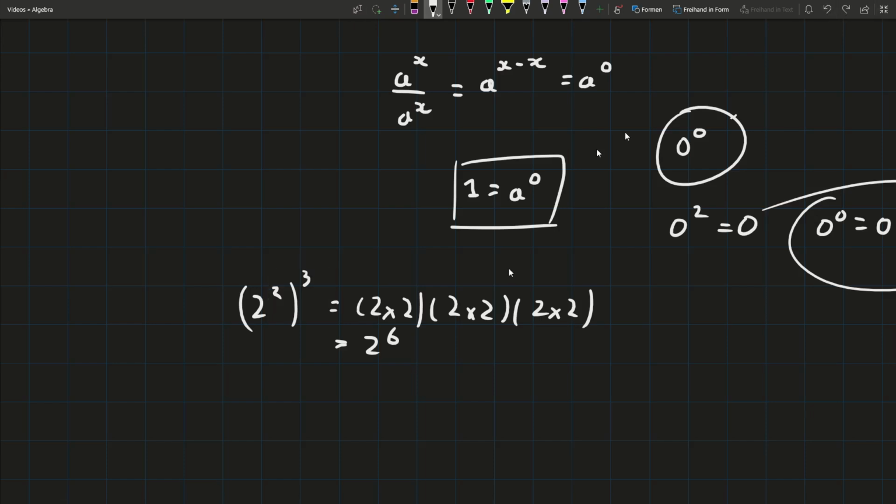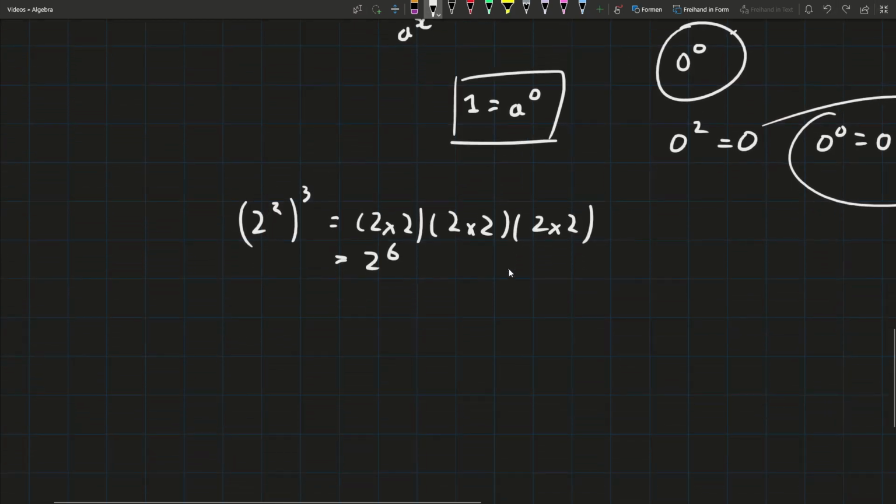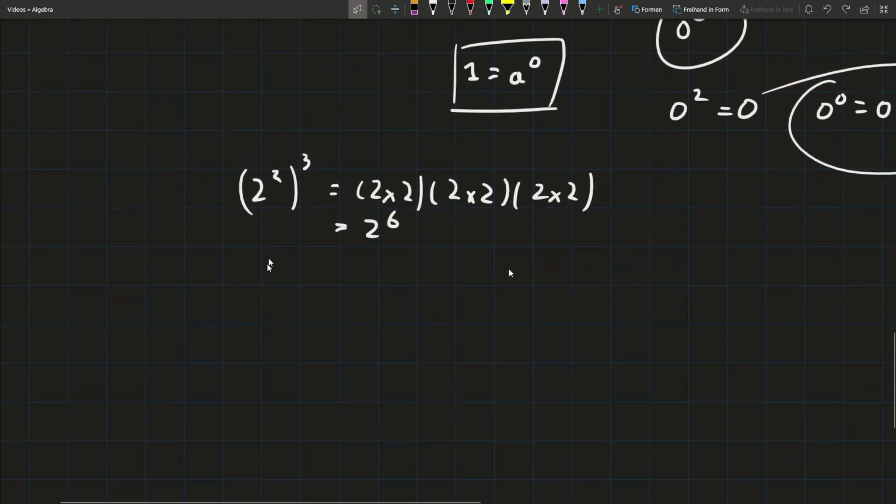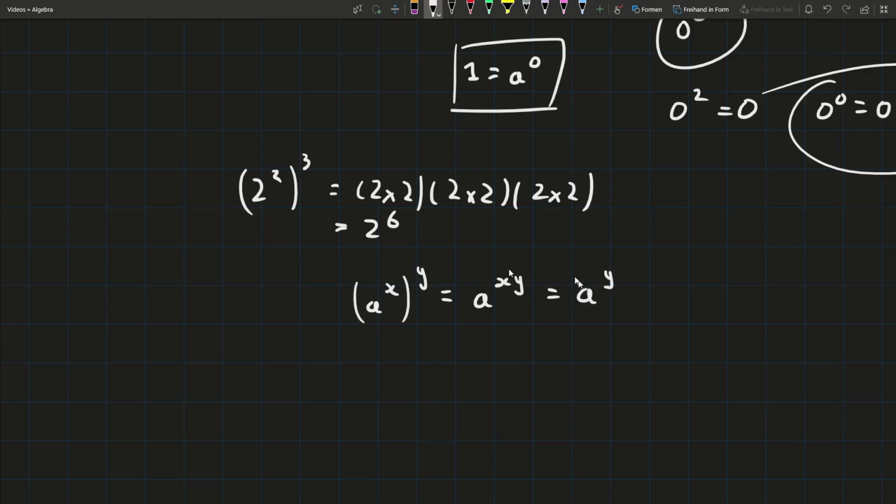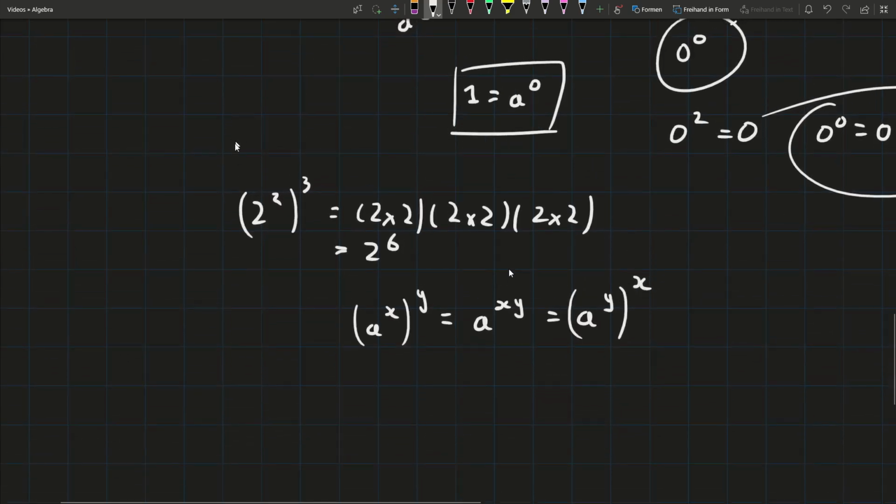And because we know that we multiply those, that means it's also commutative, this operation. So first of all, we can say that a to the power of x, the whole thing to the power of y, is equal to a to the power of xy. And because multiplication is commutative, that means that's also equal to a to the power of y, to the power of x. As we'd see here, if we had instead 2 cubed, squared, it's the same thing, because then we'd have a group of 3 2's multiplied by a group of 3 2's.